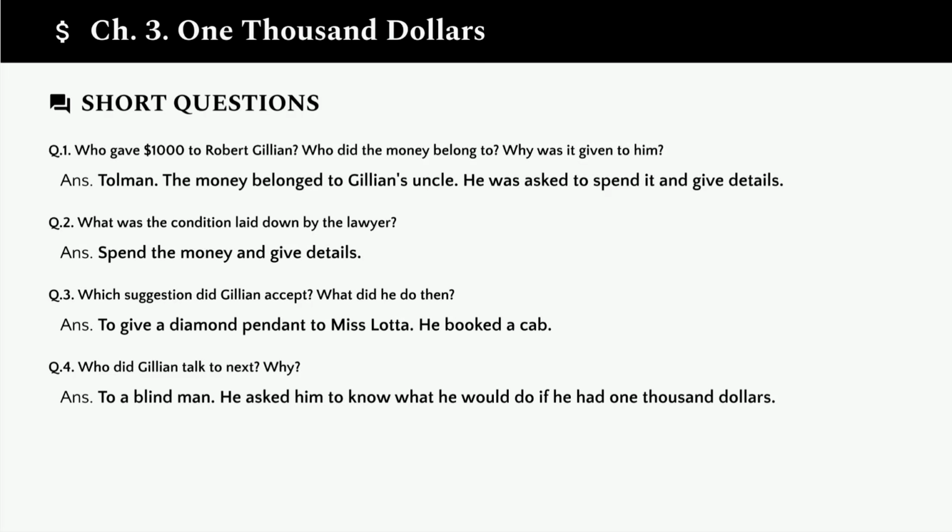Question 3. Which suggestion did Gillian accept? What did he do then? He accepted the suggestion to give a diamond pendant to Miss Lotta. He then booked a cab to go buy it.